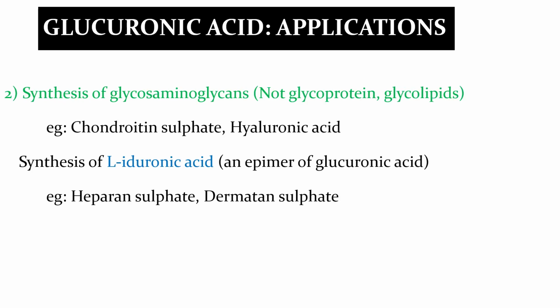The next important application is synthesis of glycosaminoglycans, that is GAGs. This glucuronic acid is a component of chondroitin sulfate and hyaluronic acid. And this glucuronic acid also helps in synthesis of L-iduronic acid. L-iduronic acid is an epimer of glucuronic acid. This L-iduronic acid is a component of heparan sulfate and dermatan sulfate.